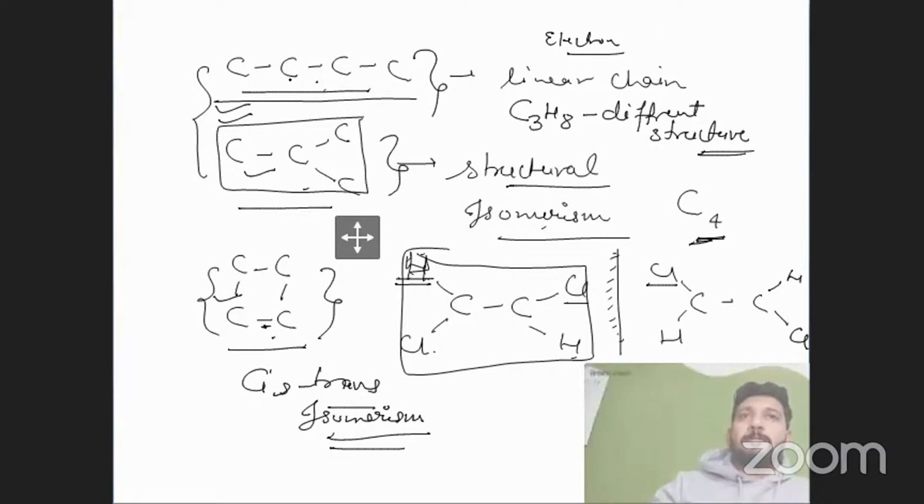When we specify these structures, we will know that the specific properties of these substances differ from each other. So structural isomerism shows that these structures can have different chemical properties and different functions in the real world. Okay, is this clear? Yes, sir.